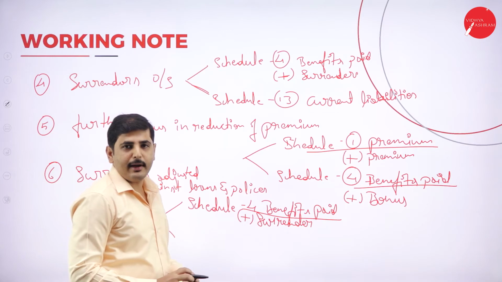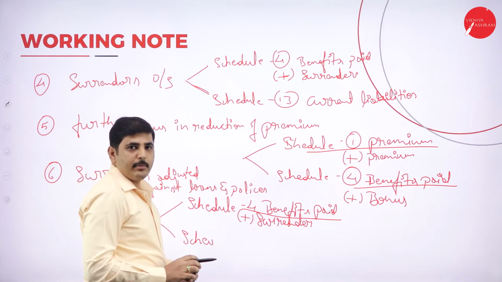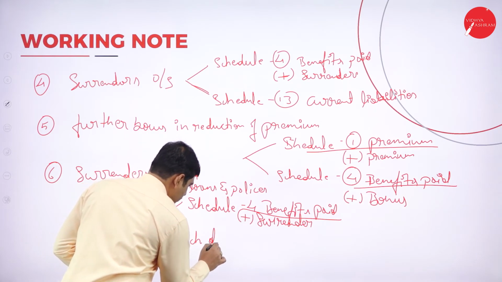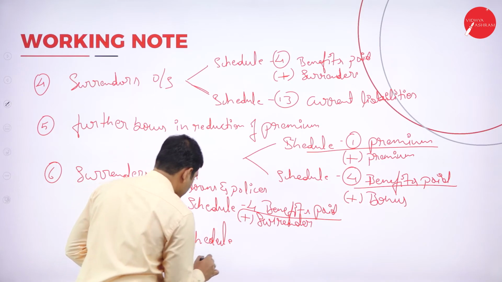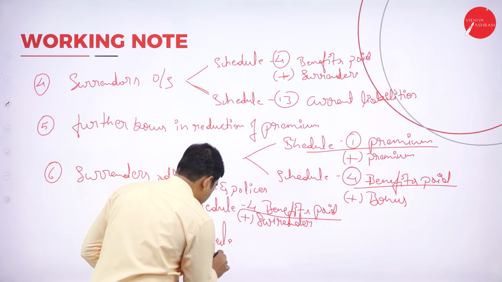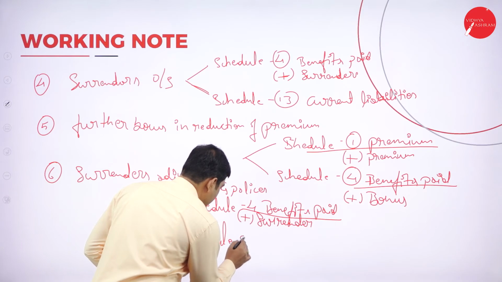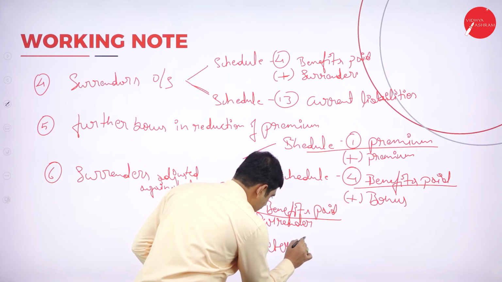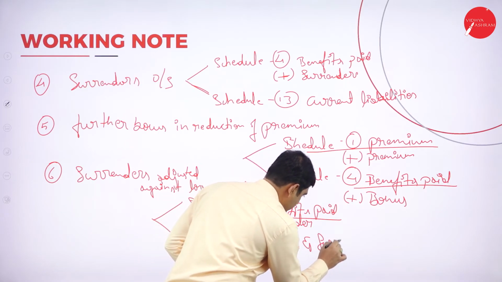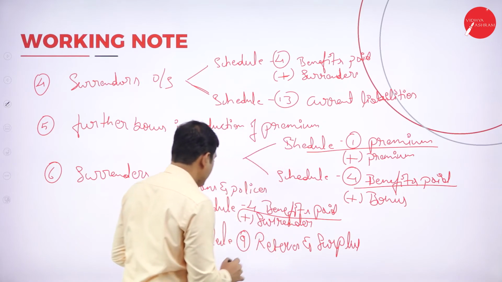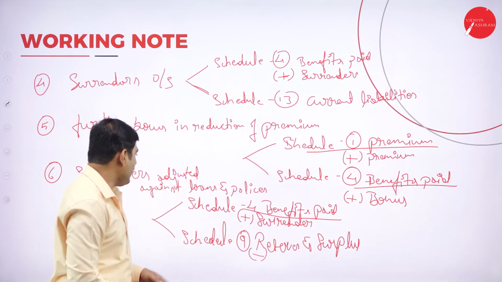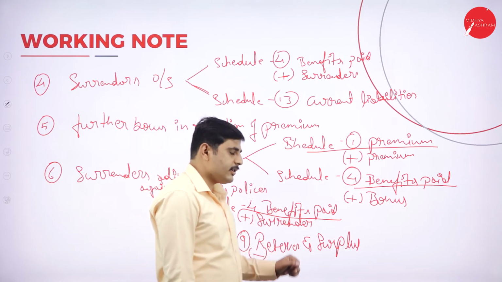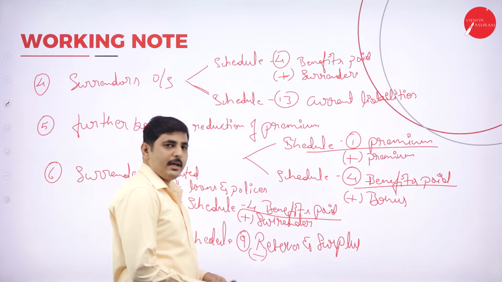Again coming to schedule number 9, so minus from schedule number 9, reserves and surplus. See here, schedule number 4, benefits paid, add to surrenders. Again schedule number 9, reserves and surplus, minus from schedule number 9.